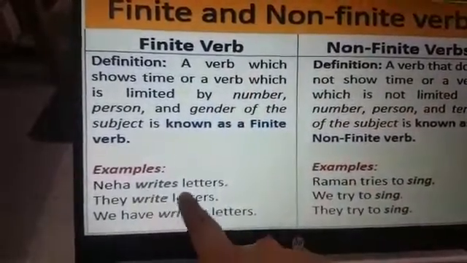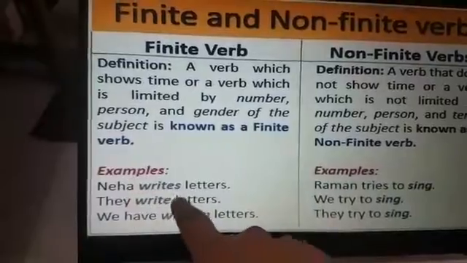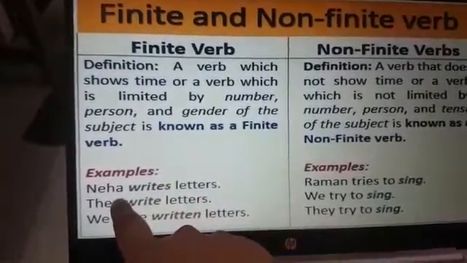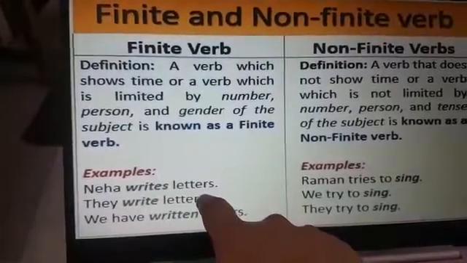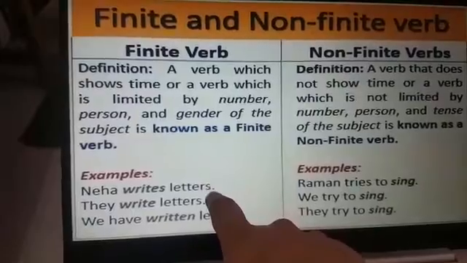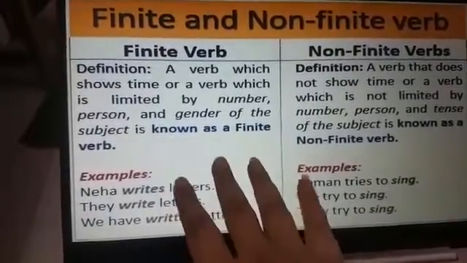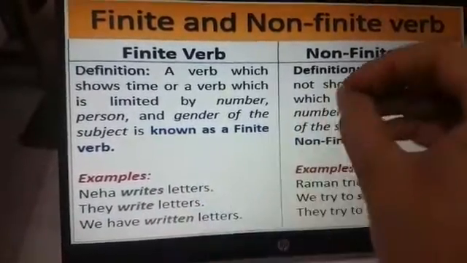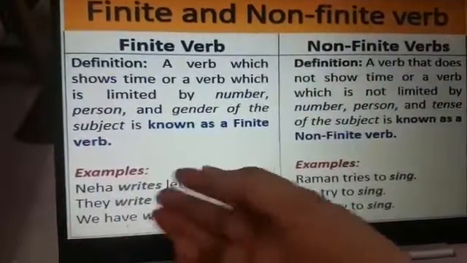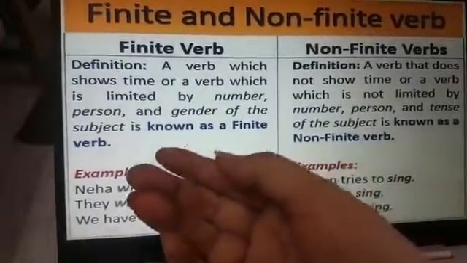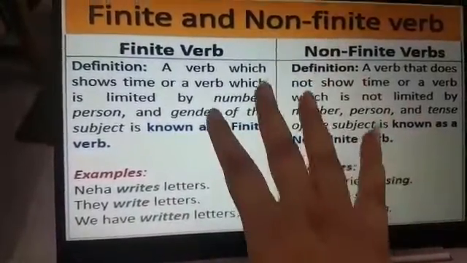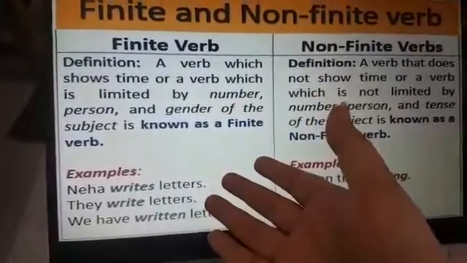See, Neha writes a letter. Of course, writes is the verb. We can see that writes, who is writing? Neha is writing. What is she writing? She is writing letters, that is plural form. So we can see that the verb is showing the time, or the person, or the gender and the number of the things that she is writing. So we can count the things, I must say.